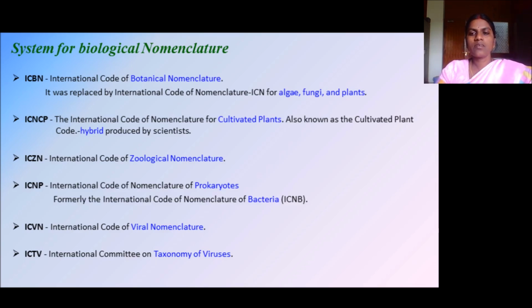ICNP, International Code for Nomenclature of Prokaryotes. It was previously called the International Code for Nomenclature of Bacteria. Since bacteria is a prokaryotic cell, this code was renamed like this. Next is ICVN, the International Code for Viral Nomenclature. There is another code for virus that is called ICTV, the International Committee on Taxonomy of Viruses.